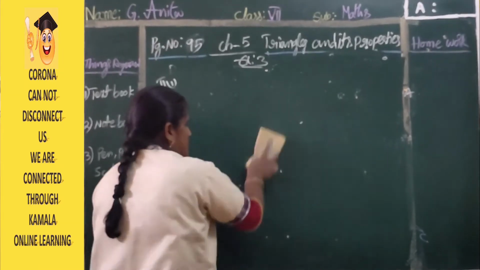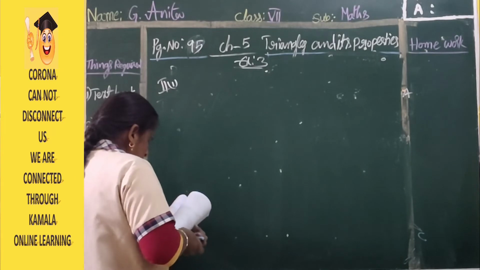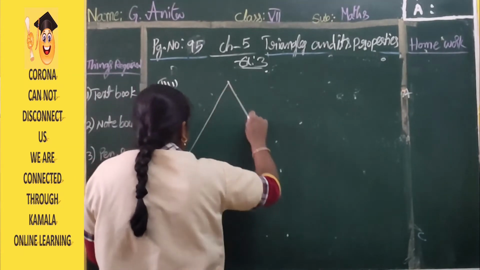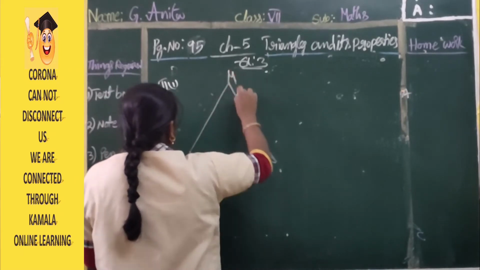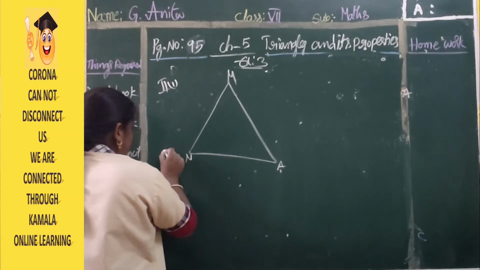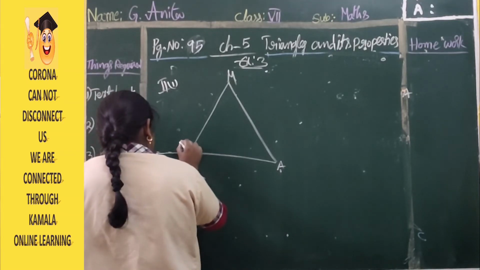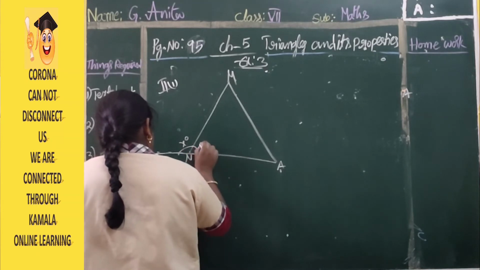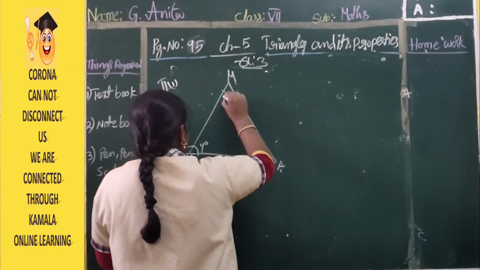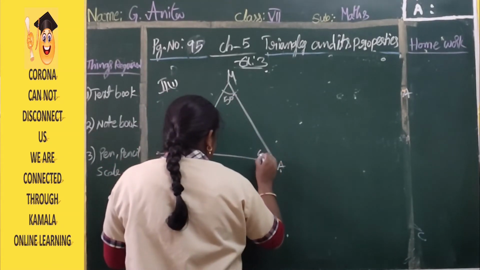In this problem, observe the figure: triangle MNA is given, where N is extended. Here the exterior angle is x degree and the interior angle is y degree. Here 50 degrees is given, and next here 60 is given.